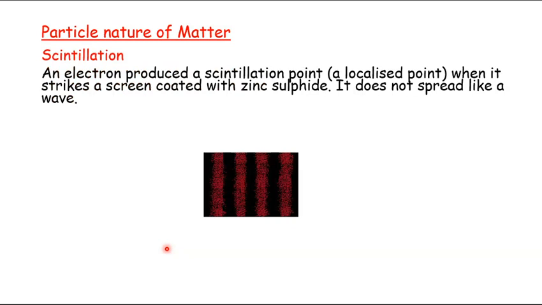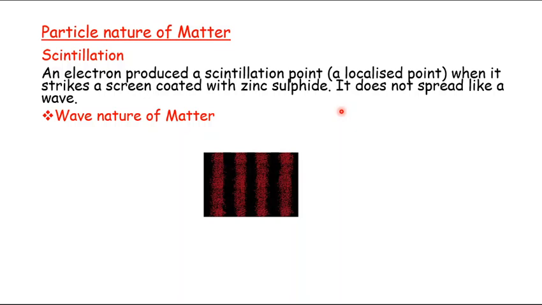As far as particle nature is concerned, when an electron strikes a zinc sulfide screen, what do we observe? We observe a point, a scintillation, as we call it. A point means a localized entity, a particle. This electron does not spread as a wave. So this advocates the particle nature of matter.